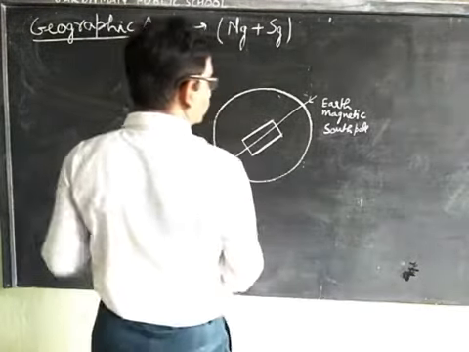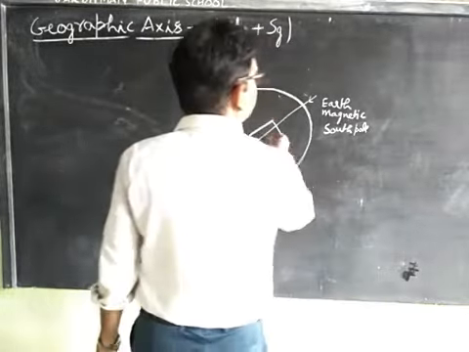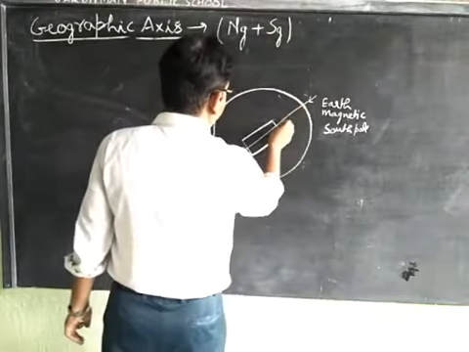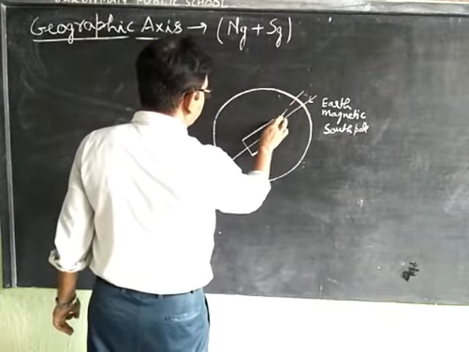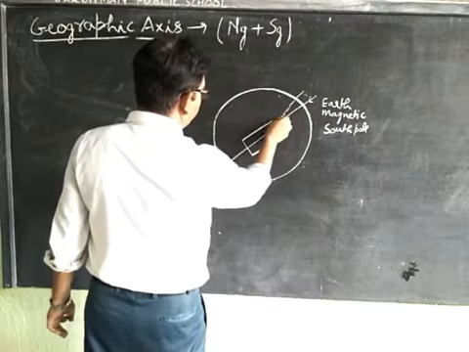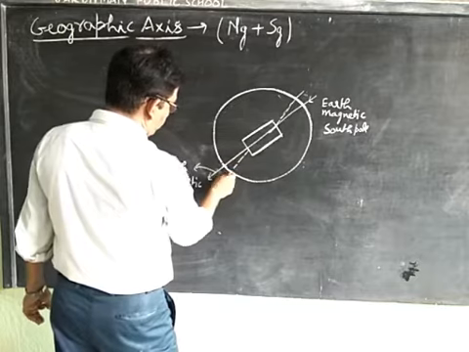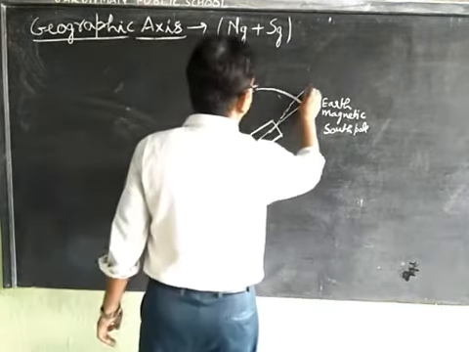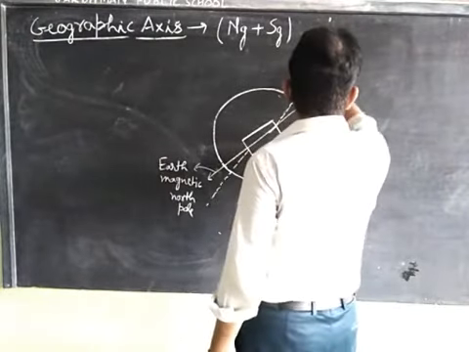And suppose this is the geographic axis of rotation.